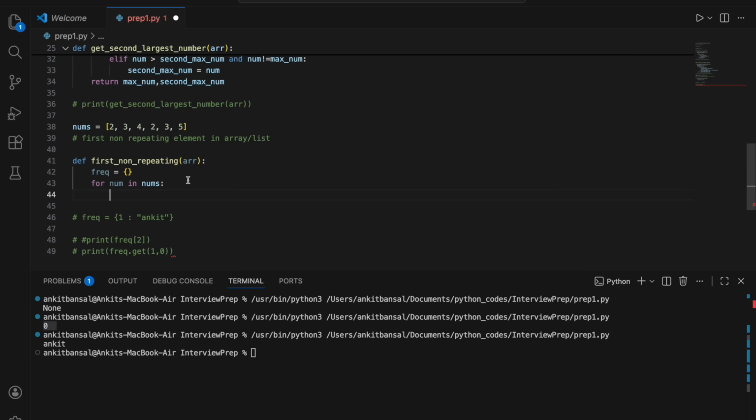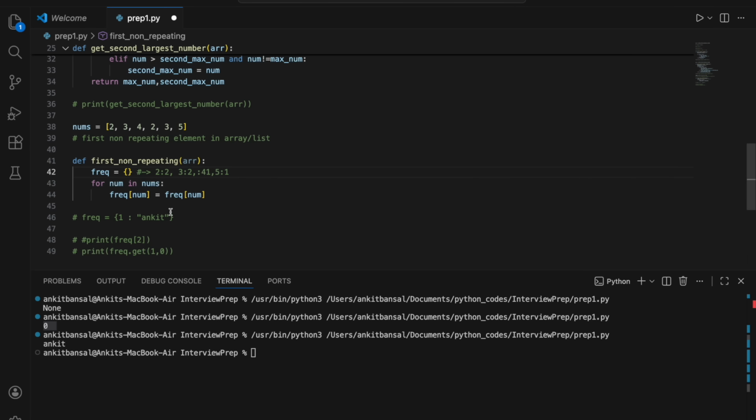Now what I will do, I will say frequency. So how to add an element in a dictionary? I can just pass a value num, equal to frequency of num. So in this, what do I want to keep ultimately? In this I want to keep the frequency of everything. So I will say 2 is 2 times, and 3 is 2 times, and 4 is 1 time, and 5 is 1 time. This is what I want to keep in this, right? So what will we do now?